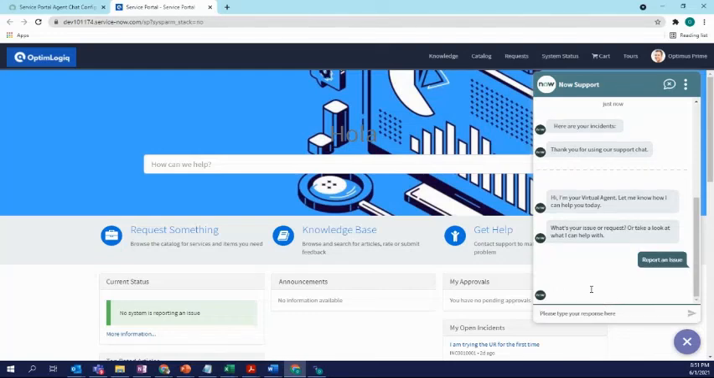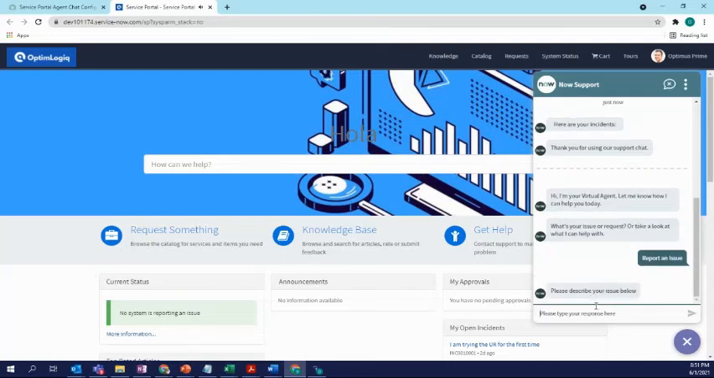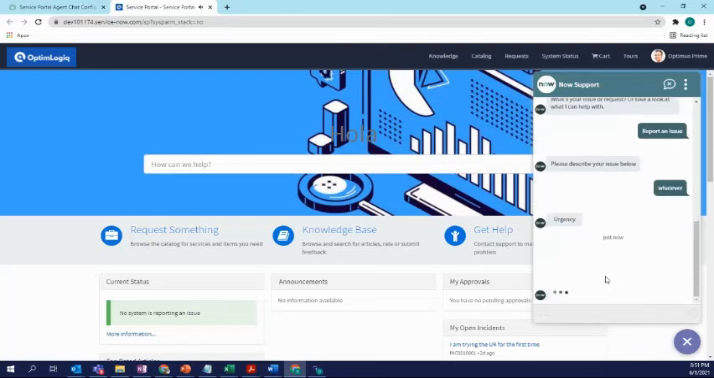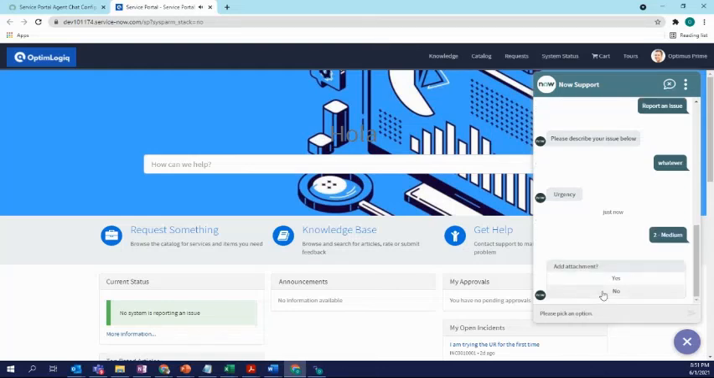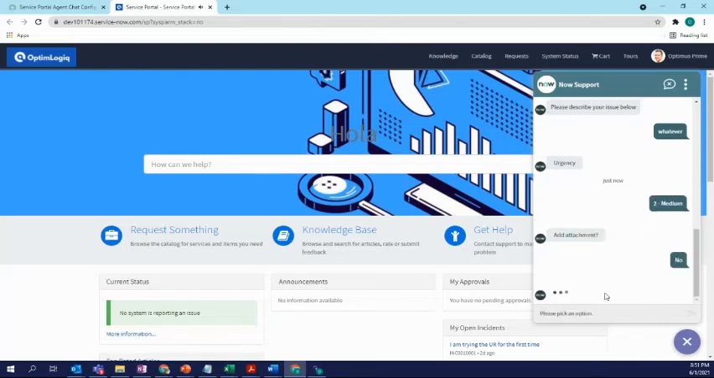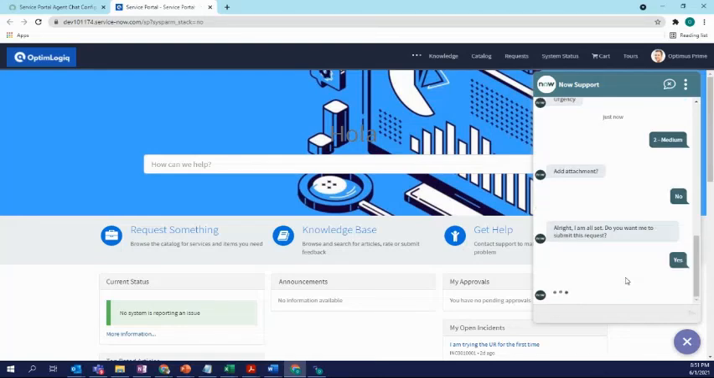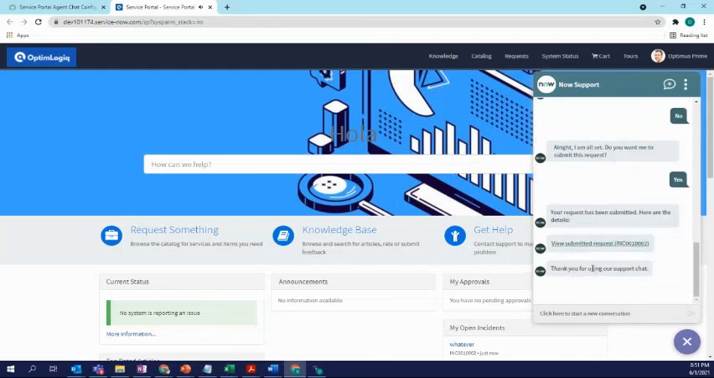And again, these configurations are all out of the box. Please describe whatever. We'll just let this guy finish. No. Yes. It was taking quite a while. Okay, so my incident has been created again.